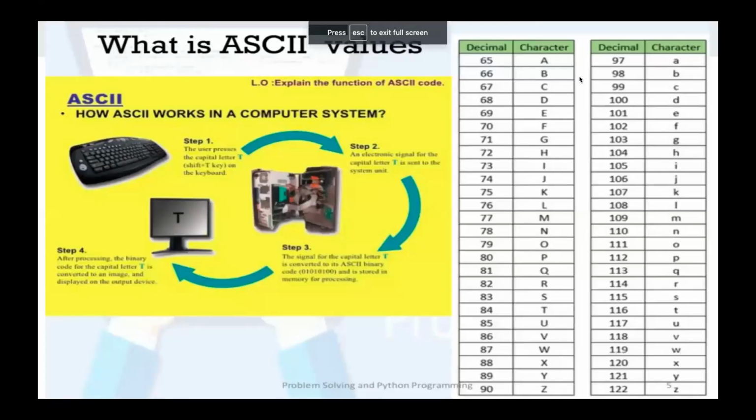For example, the ASCII value for capital A is 65. You are typing A, but the computer stores it as the ASCII value 65. Capital B is 66 and capital C is 67. Small letters also have ASCII values.